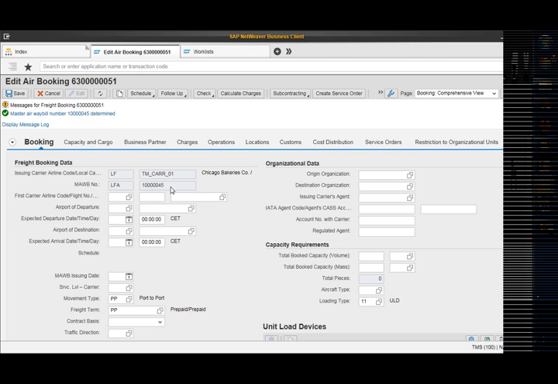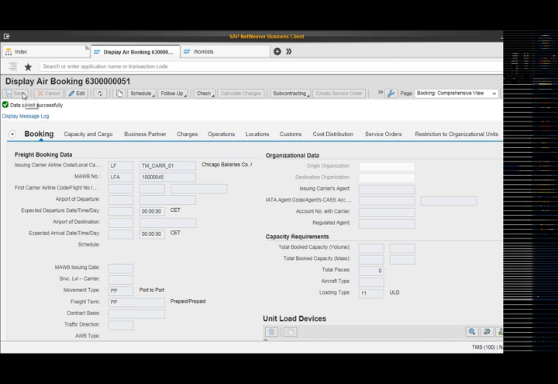Now since we had disabled the check digit as well as the prefix for master airway bill in the waybill number range type which we had defined in SPRO, it has just picked the 7-digit number for the master airway bill without appending or adding any prefix or a suffix.